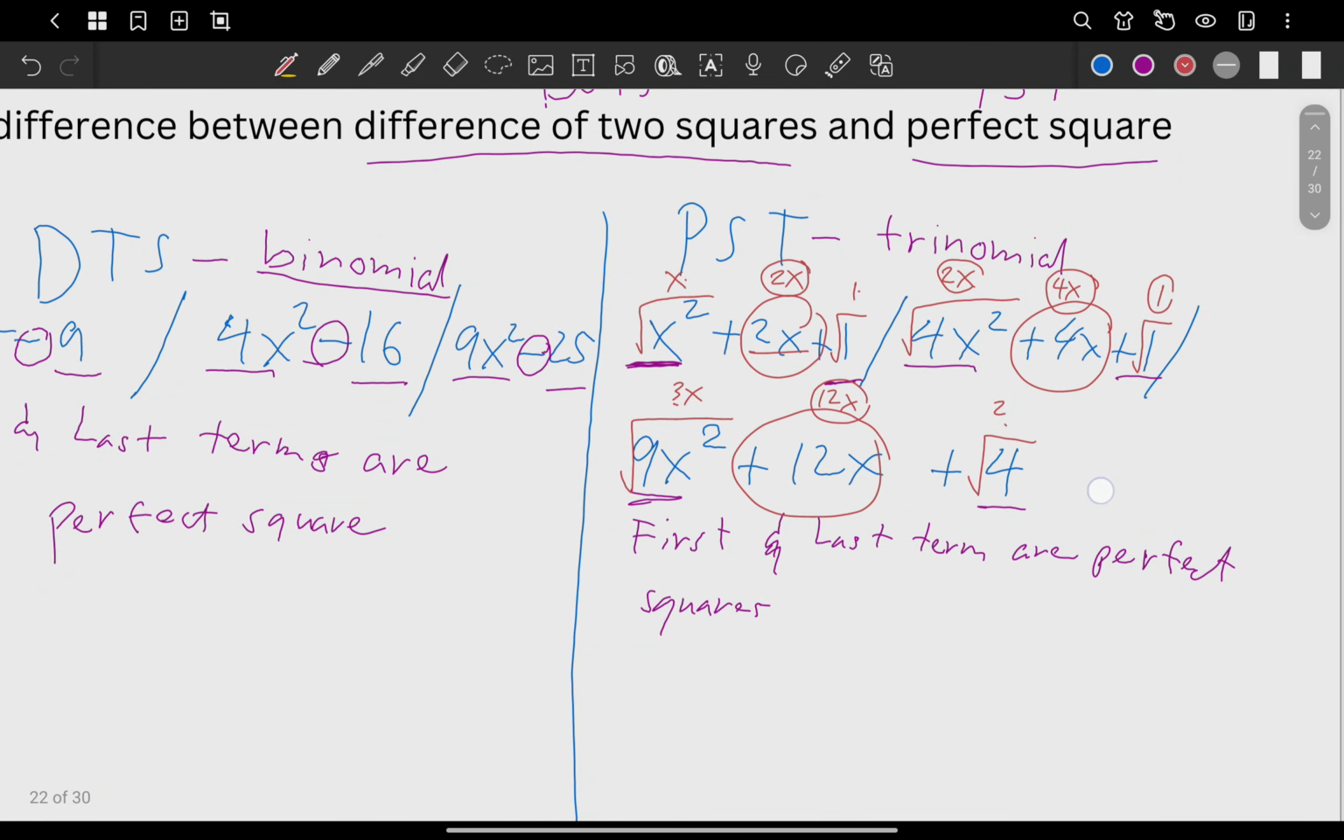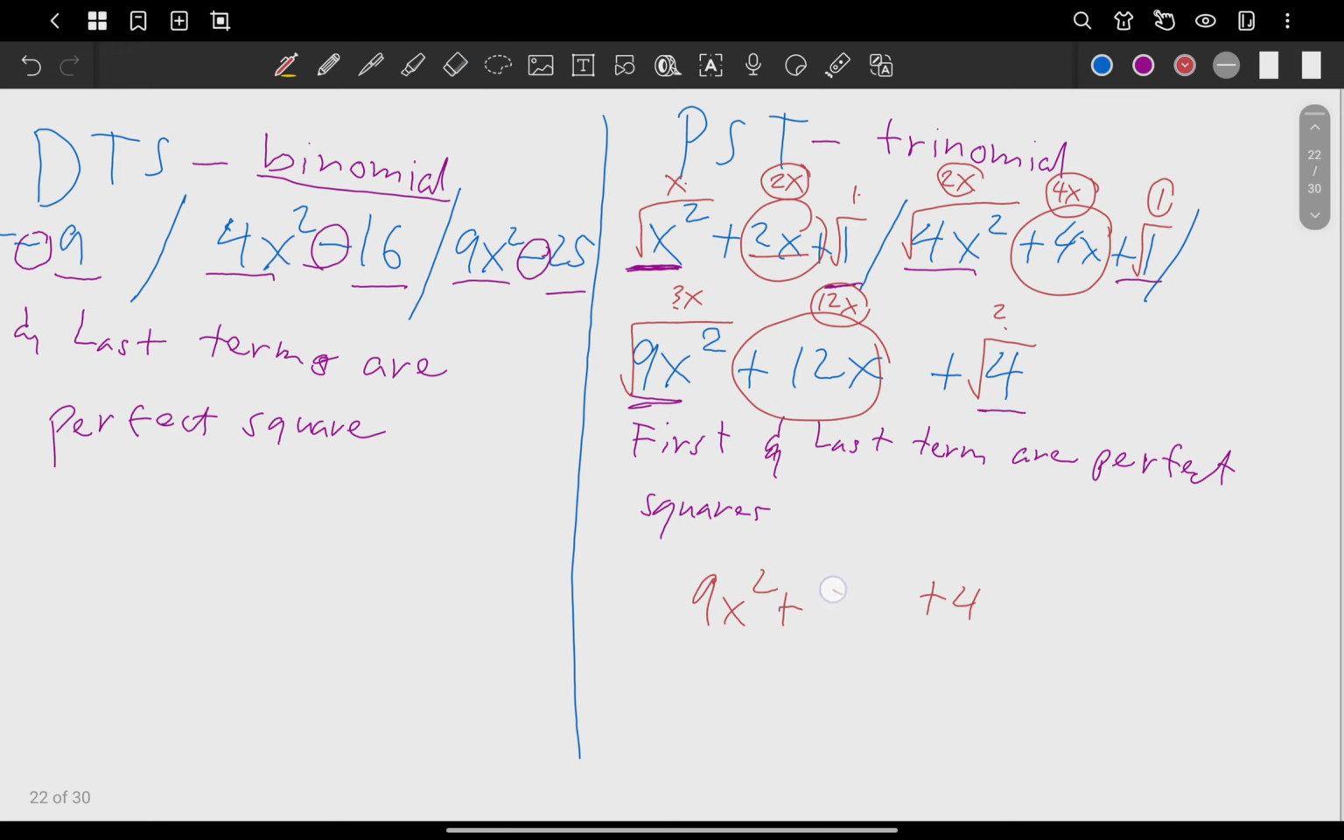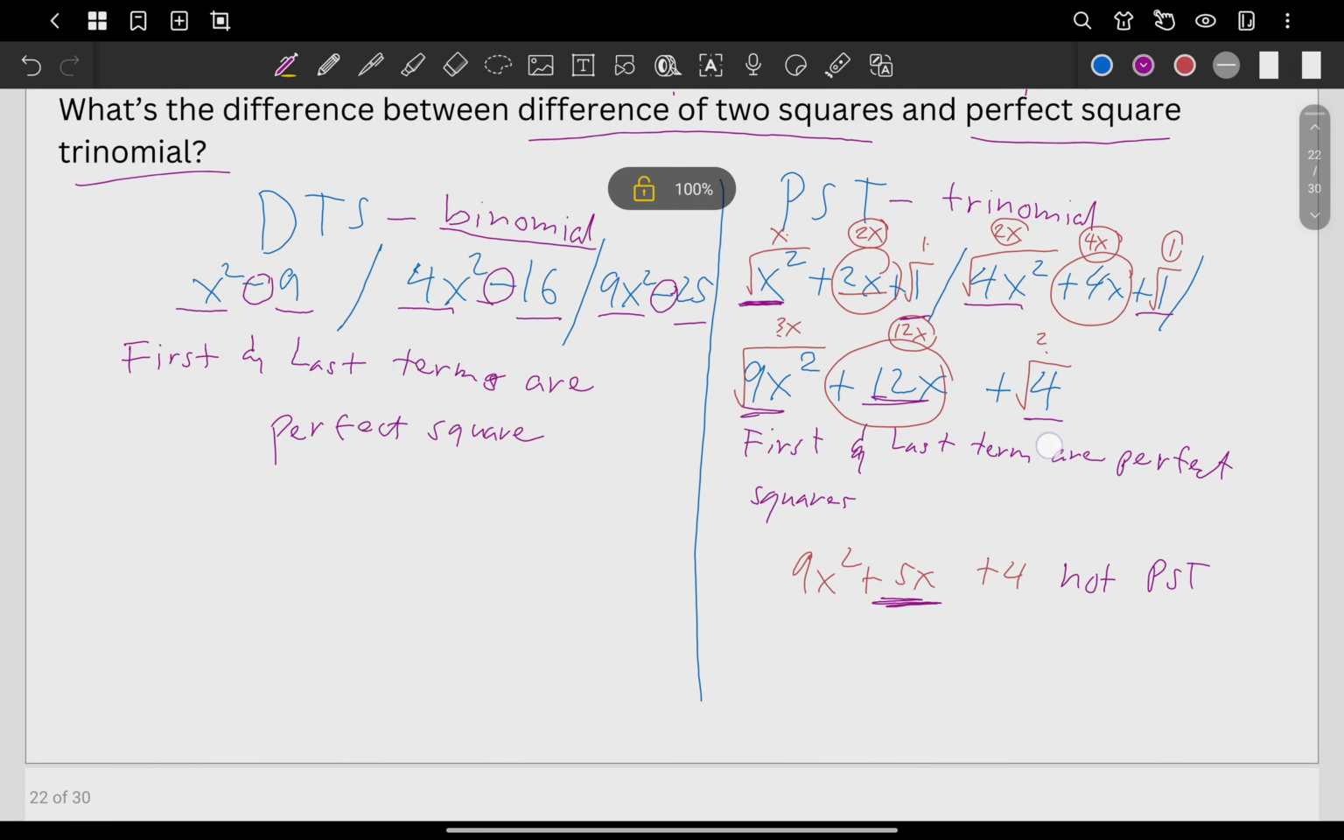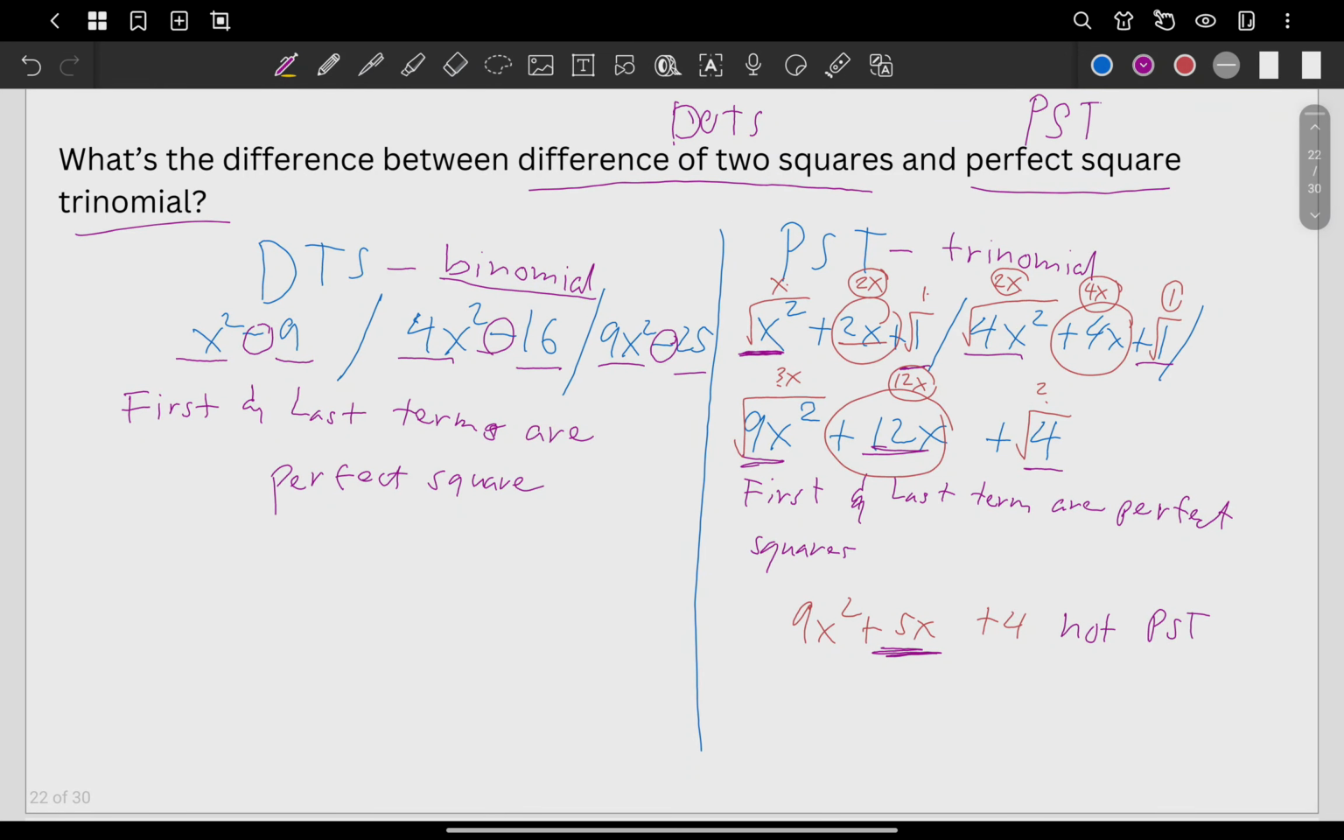Because let's say I have here 9x squared and then plus 4 here, and then I put here plus 5x. Is that a perfect square trinomial? Actually, no. This one is not a PST because if you check again, it's supposed to be 12x, not 5x. So that's the idea on how you know whether a given value is a difference of two squares or a perfect square trinomial. Okay?